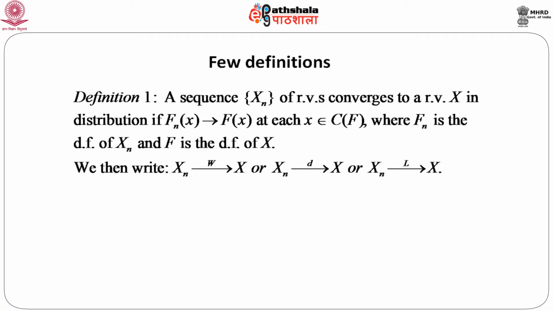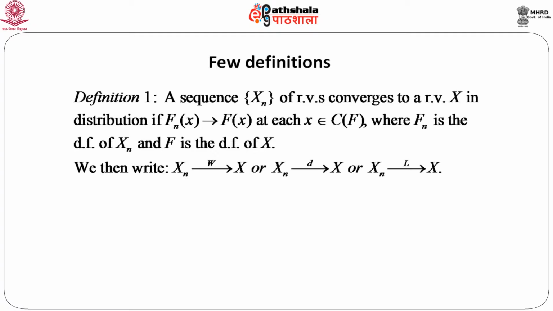Now, F n is the sequence of distribution functions corresponding to this sequence of random variables X n, and F is the distribution function corresponding to the random variable X to which this converges. Now, this convergence holds at every continuity point of F. C F denotes the set of continuity points of F, and we write that X n converges to X weakly.